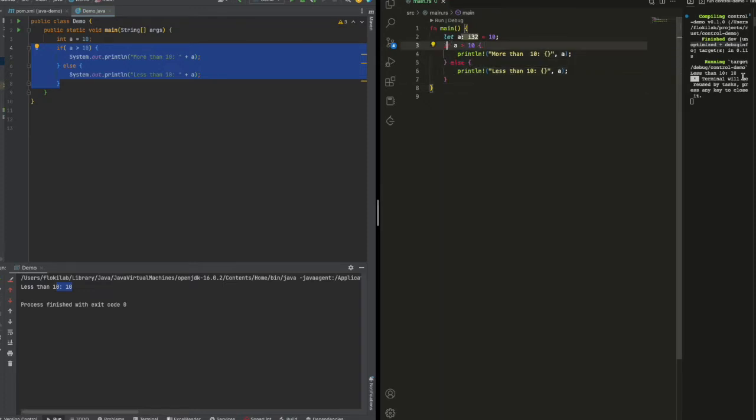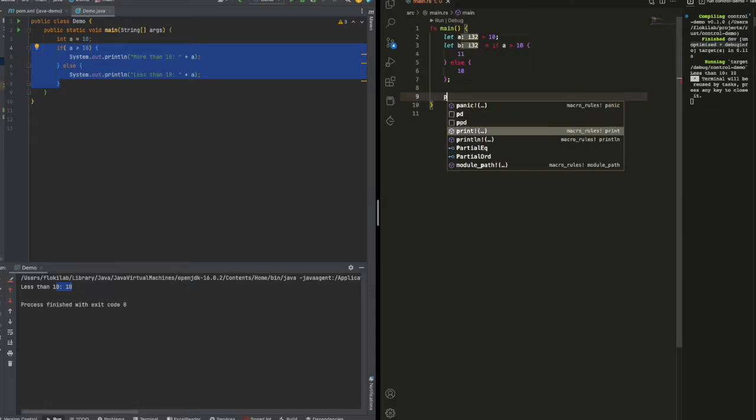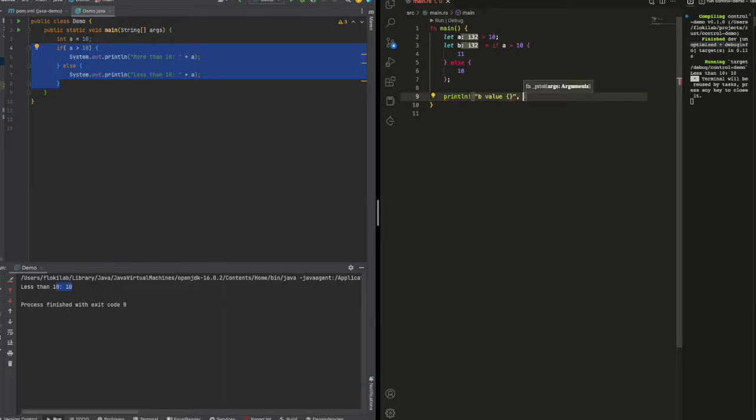So I can have p equal to if, and then return values, let's say 11 and 10. This is valid, so we can print p out.